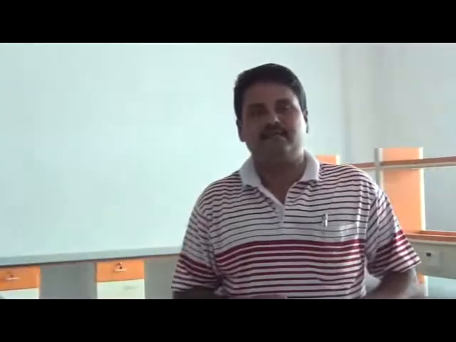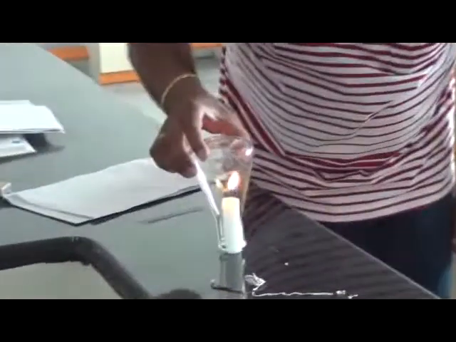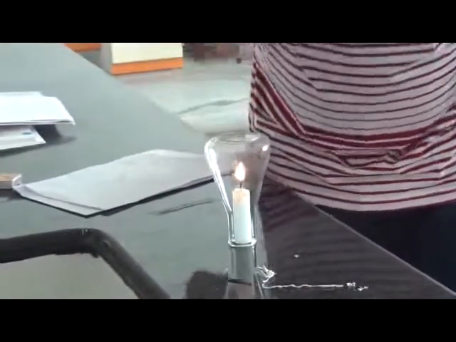Okay? See the first factor which is responsible for combustion. So this is a burning candle. I am going to cover this candle with the help of this flask. I want everyone to observe and see what will happen. Have you seen that? It is amazing.